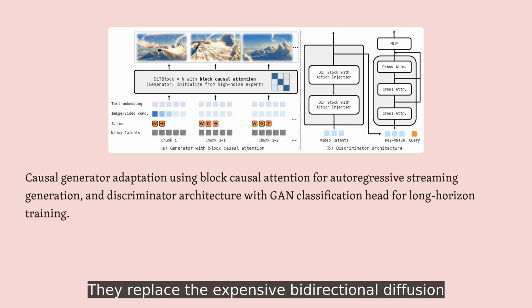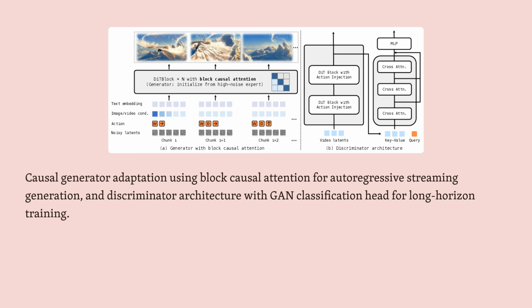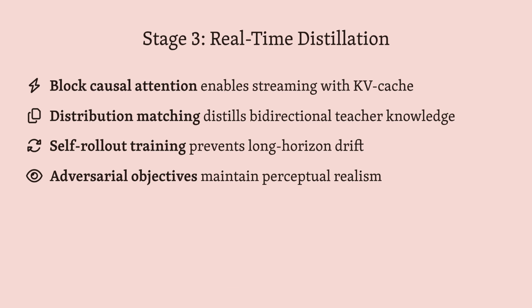They replace the expensive bidirectional diffusion with block causal attention that maintains local coherence while enabling streaming generation. The discriminator helps maintain quality during the transition from teacher to student models. The distillation process is sophisticated, using distribution matching to transfer knowledge from the bidirectional teacher, while adding adversarial training to maintain perceptual quality during the compression to real-time inference.